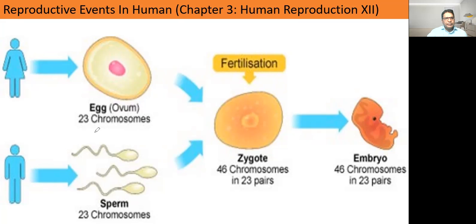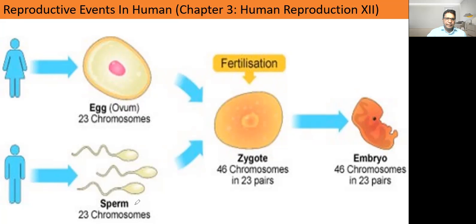This egg is produced because of meiosis, and after meiosis, the total number of chromosomes in the egg is 23. In the same way, the male undergoes a process called spermatogenesis. In that process also there is meiosis, and sperm are produced with 23 chromosomes.